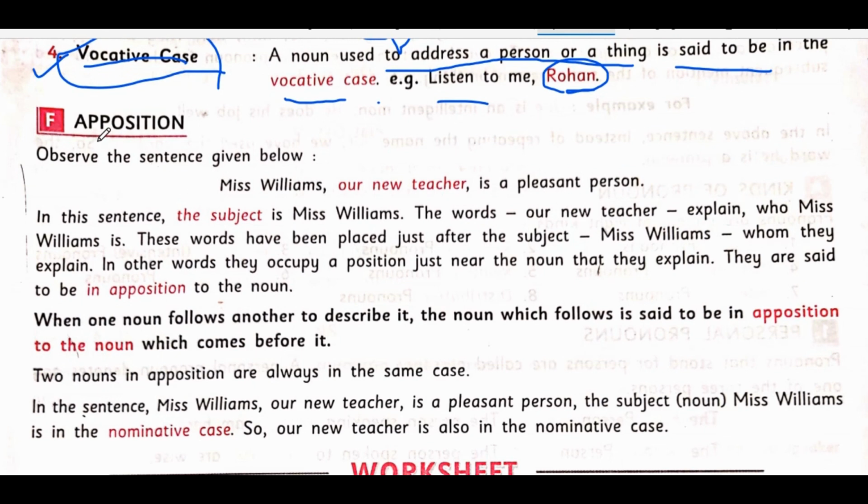It is your apposition. Apposition means what? When a noun follows another noun, the second noun is called the apposition. Now you already know the word apposition. Position means place. Means one position after another position is called apposition.